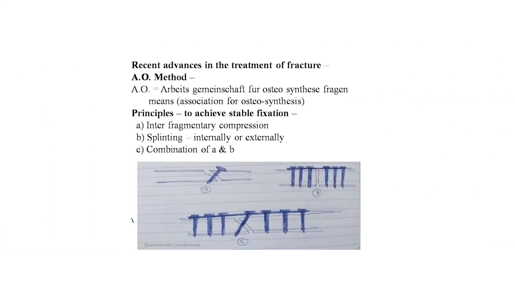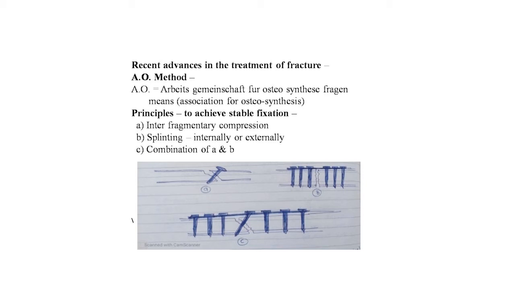Now, recent advances in the treatment of fractures, that is the AO method. AO means Arbeitsgemeinschaft für Osteosynthesefragen, that is the Association for Osteosynthesis. Principles to achieve stable fixation. First is interfragmentary compression. Second is splinting, internally or externally. And third is a combination of A and B.